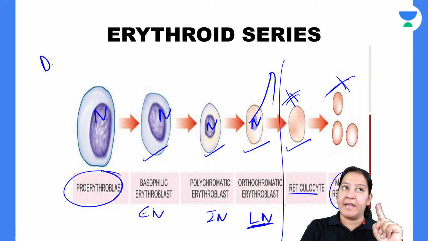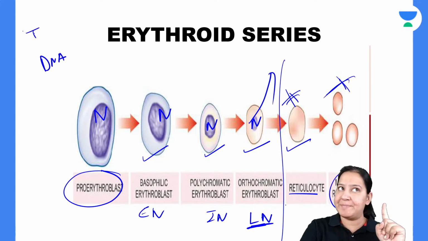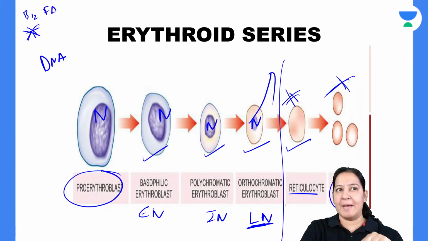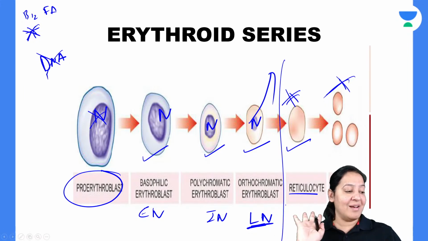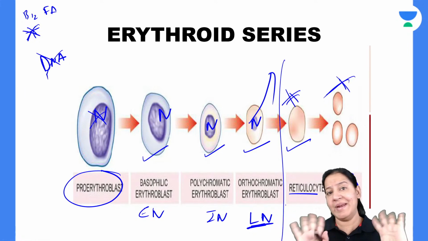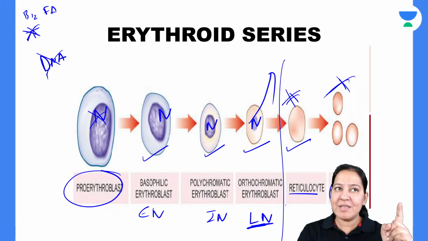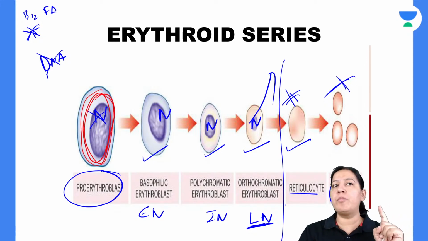But if DNA cannot be formed because thymidine is absent, because vitamin B12 or folic acid are absent, so thymidine is absent. So DNA is absent. So the nucleus is not forming. So what is happening now? Listen to my point. It is very difficult to understand. The cytoplasm contains hemoglobin. There is no problem in the hemoglobin.